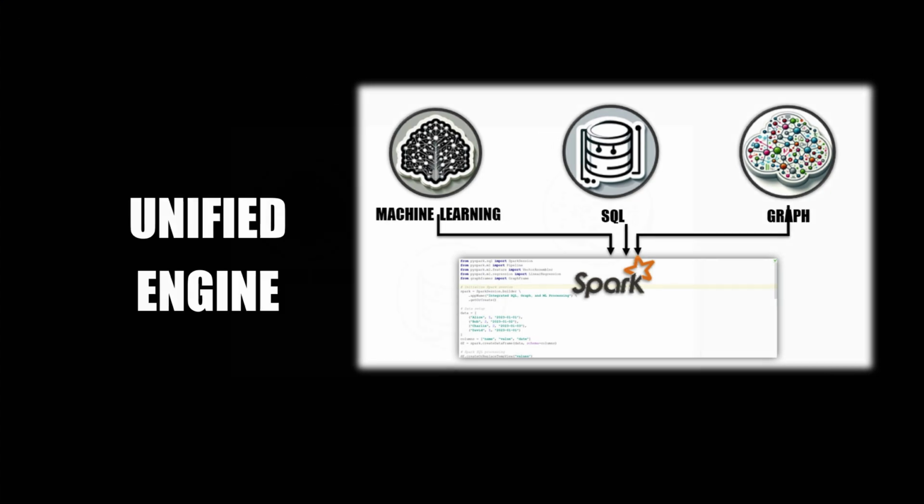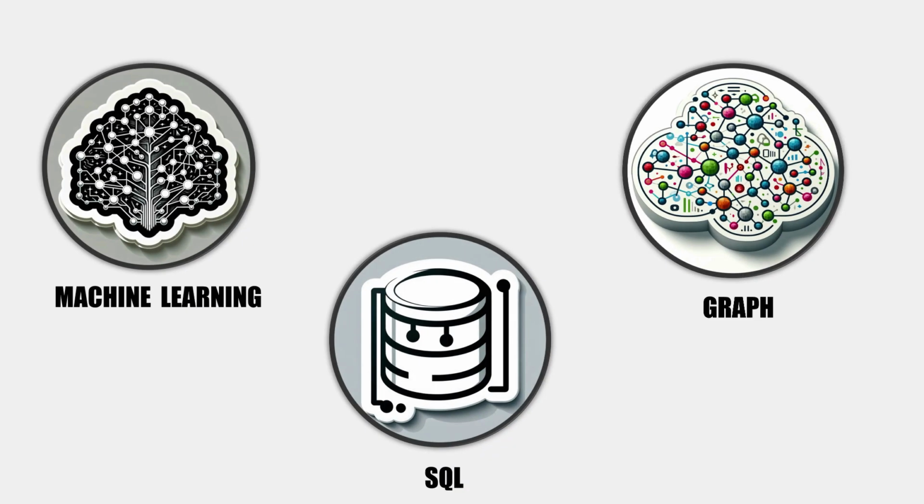Unified engine. Spark provides us a unified engine, meaning using the same engine, you can run SQL queries, graphical computation, and even machine learning models. You don't need separate engines for each.